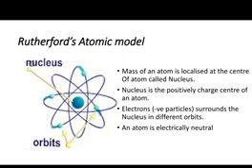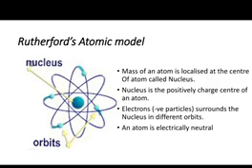So, a few points about Rutherford's atomic model. He said that the total mass of an atom is centered at a nucleus. Among all the subatomic particles, the electrons are the lightest, so basically the neutrons and the protons have more mass, which is the actual mass of the atom. You have to remember that when Rutherford proposed his model, the neutron was not discovered. So there was no mention of the neutron in Rutherford's atomic model.